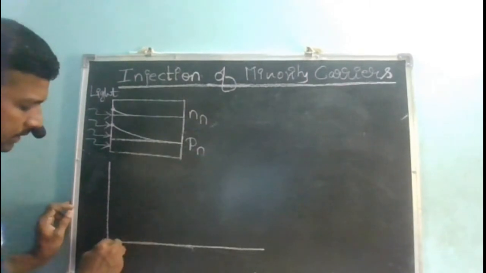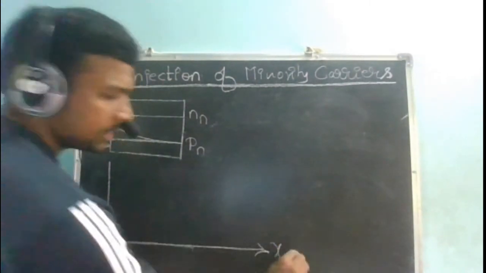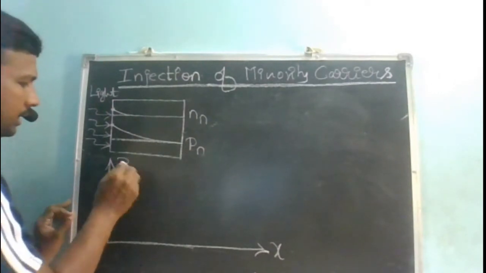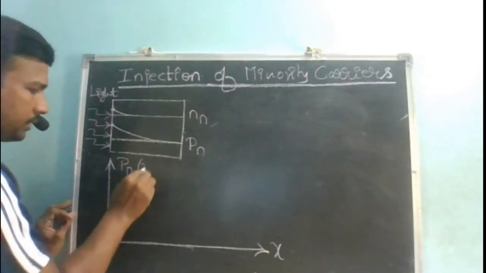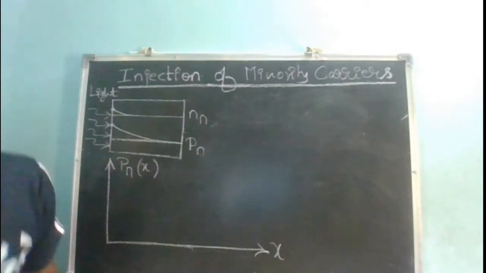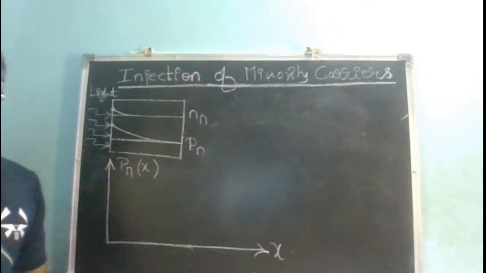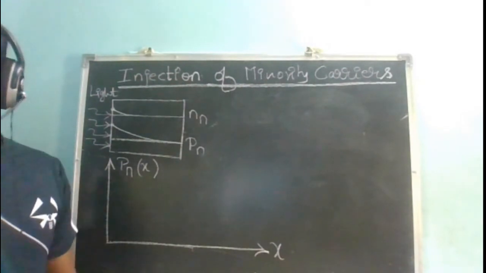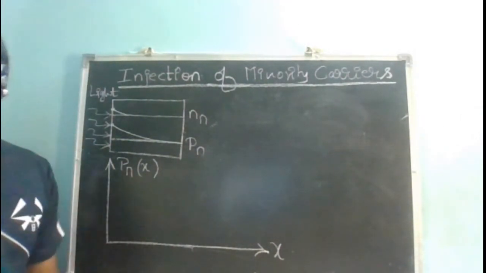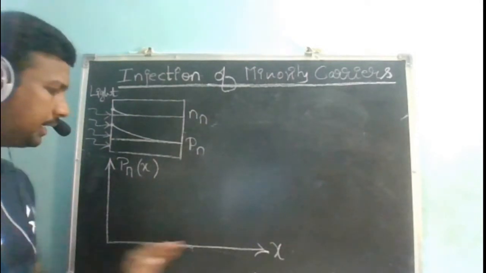On the x-axis it is distance x. On the y-axis I am representing Pn of x. How do you understand Pn of x? Holes in n type: Pn of x is the total hole concentration at any distance x.